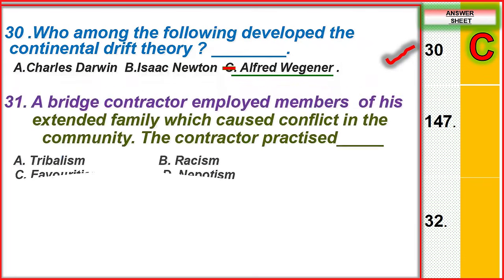Number 31. A contractor employed members of his extended family only. This caused conflict in the community. The contractor practiced what? We have tribalism, favoritism, racism, nepotism. The correct answer is nepotism, favoring people from your own family.